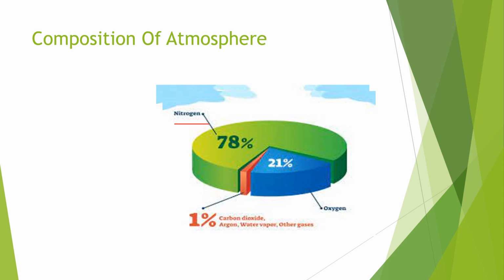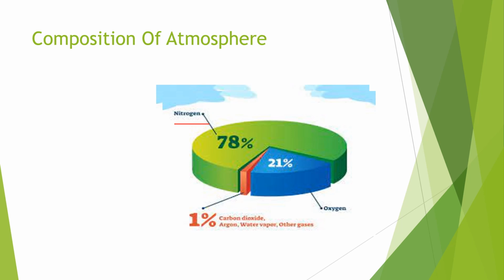Nitrogen is formed on the Earth's surface by the weathering of igneous rocks, which is very important, or by nitrification processes, as we know in the nitrogen cycle. Nitrogen plays a very important role: it helps to maintain the oxygen, because oxygen is very reactive and combustible in nature. Nitrogen helps to moderate that nature.